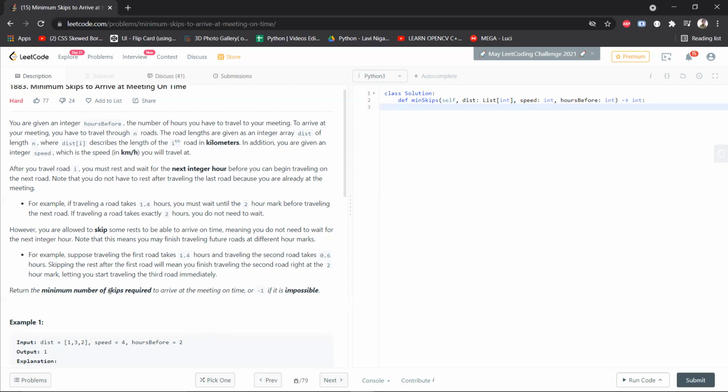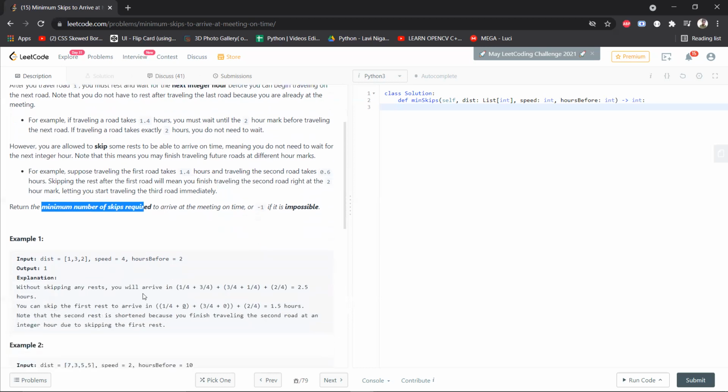Skips actually over here refers to that you skipped your resting period, right? You can't always skip. Even if you have time, you can't always skip your resting period. The target of this question is to reach your meeting as well as skip the minimum number of rests. Okay, and return -1 if this trade-off is actually impossible.